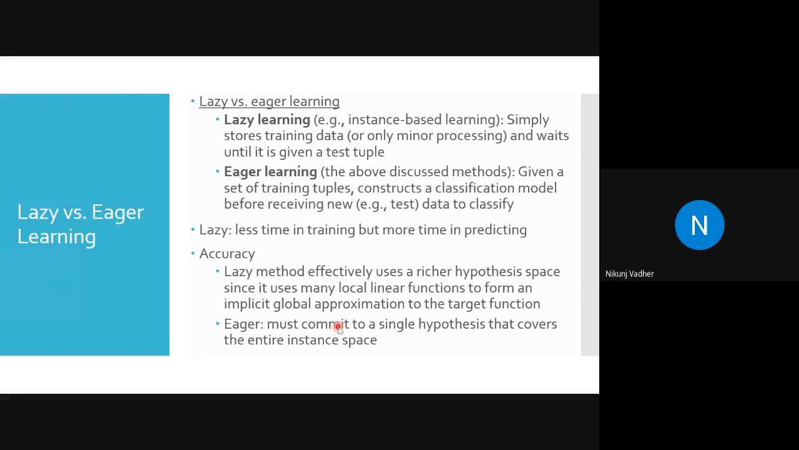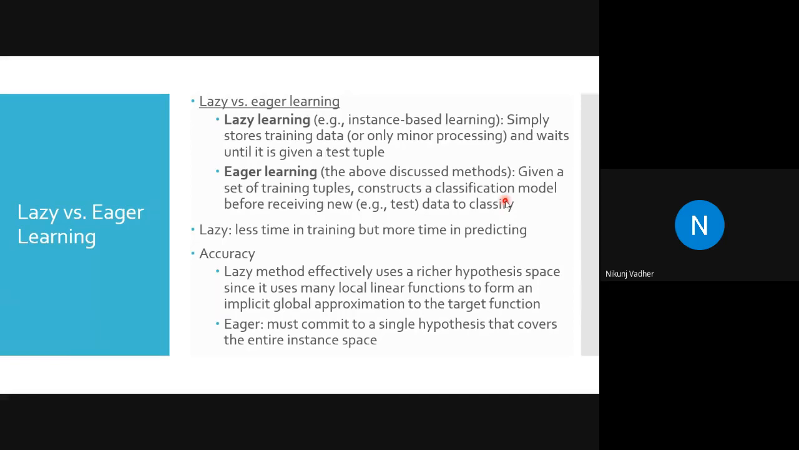Okay. So for example, neural network. Whatever data we give, we will use for training. Okay, neural network will be trained using that. But in future, if any unseen sample is coming, a new object or a new value, then that model will fail. So given a set of training tuples, construct a classification model before receiving the new data to classify. So well in advance it will learn and then it will be used.